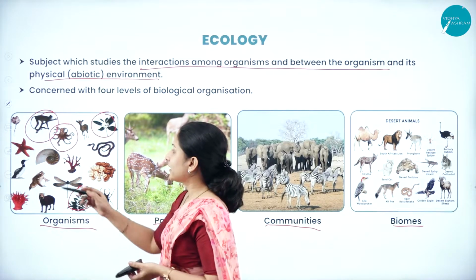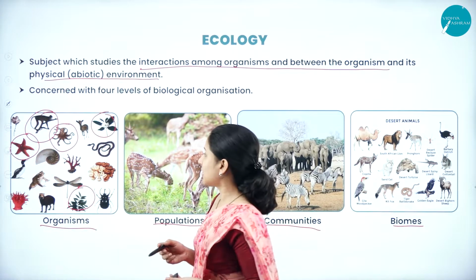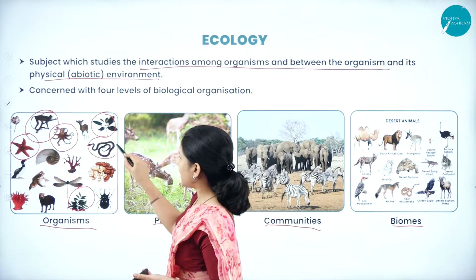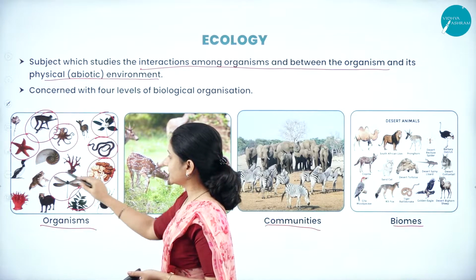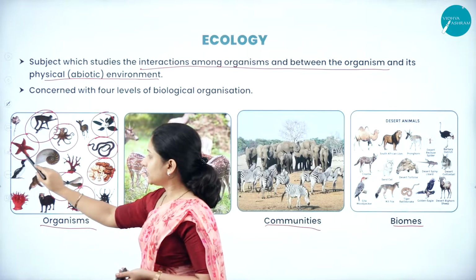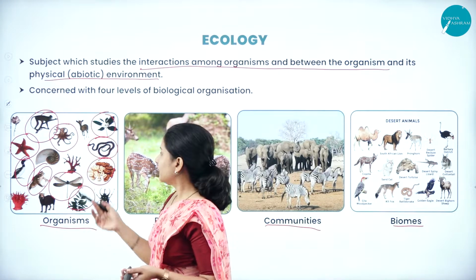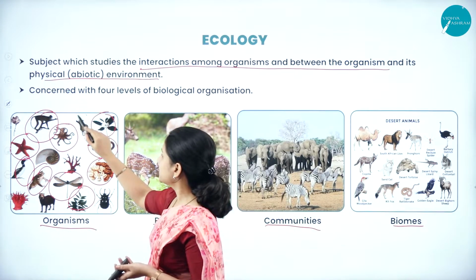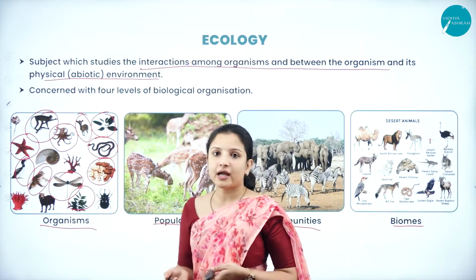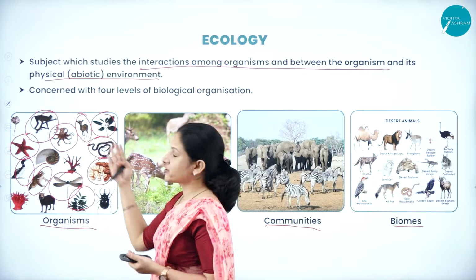Then the organisms which dwell at the bottom of the ocean, such as the starfish. Then we have reptiles, corals, insects such as dragonflies, birds, amphibians, mammals and various other forms that live on this earth, and each of these is an individual organism.